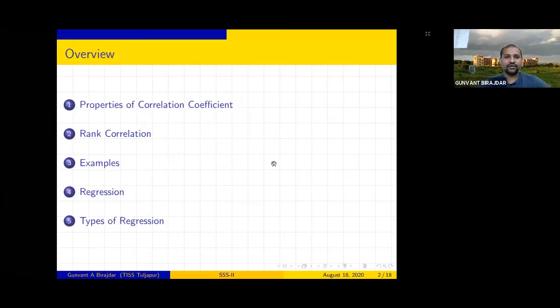So today we are going to see all these points: properties of the correlation coefficients, and rank correlation. Based on that, we'll solve a few examples. Then we'll switch on to regression and types of regression. Right. So today we are going to cover these portions.